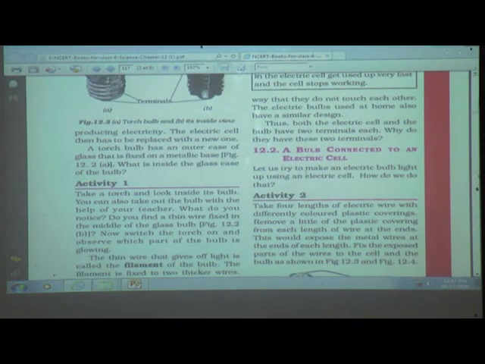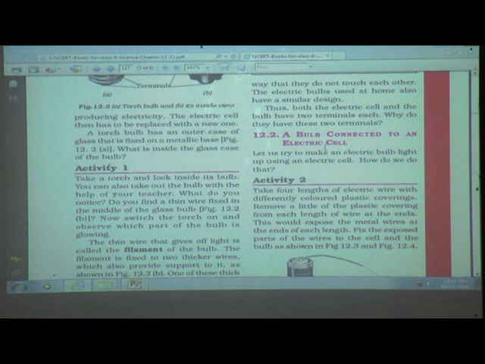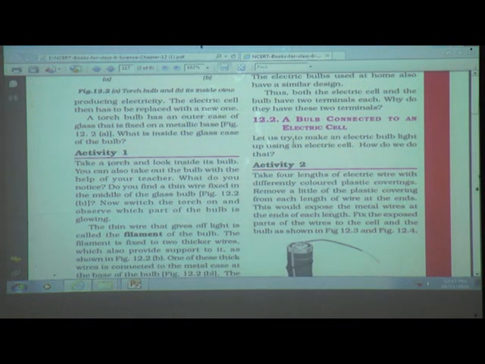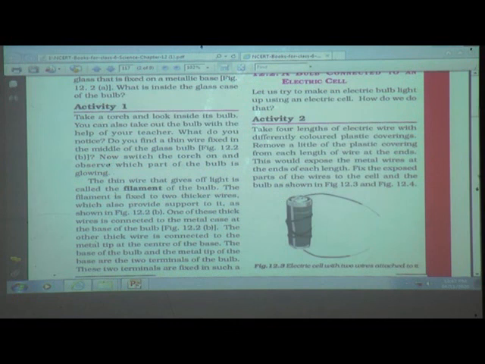Here a bulb is connected to an electric cell. See, let us try to make an electric bulb light up using an electric cell. How do we do that? Activity 2. See the answer here in activity 2. Take 4 lengths of electric wire with differently colored plastic coverings.